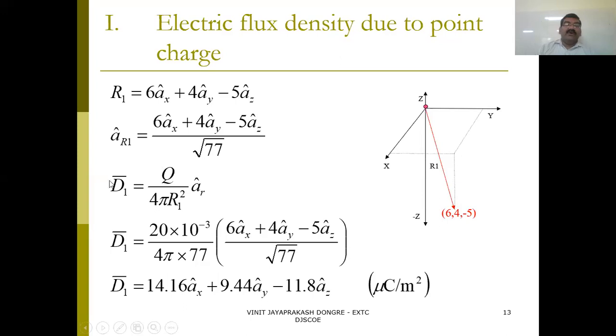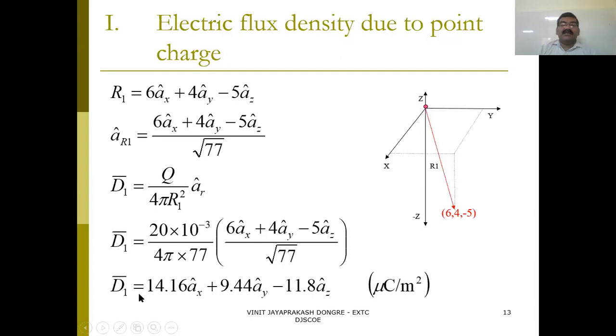Then for the point charge formula, D1 is taken for the first point charge. So D1 equals Q upon 4 pi r square a_r. D1 equals 20 times 10 to the power minus 3, upon 4 pi into 77, this is r square, which is 77, and then you can put a_r here.